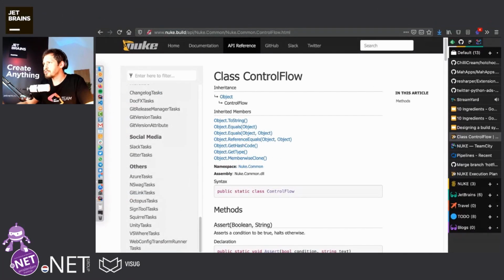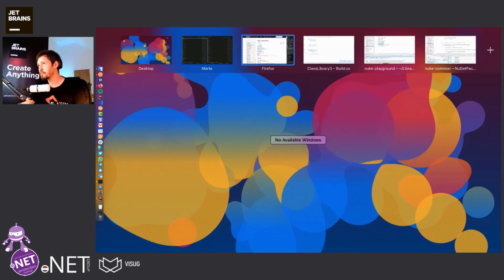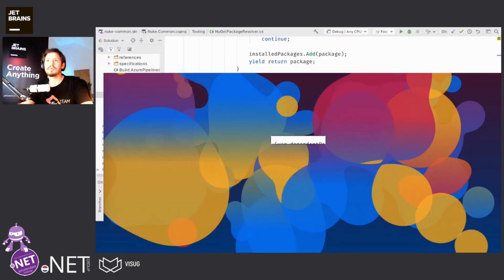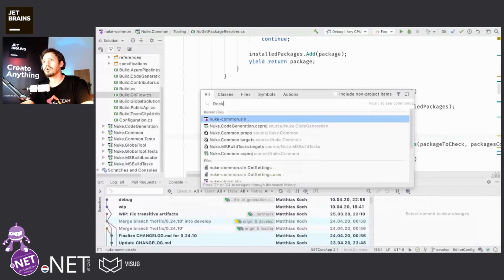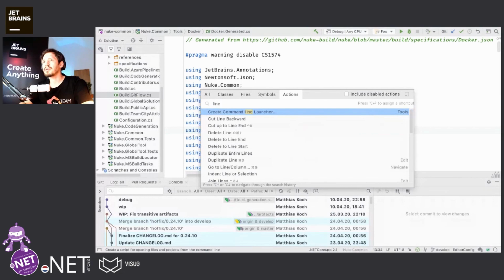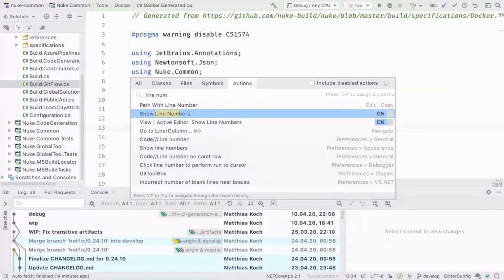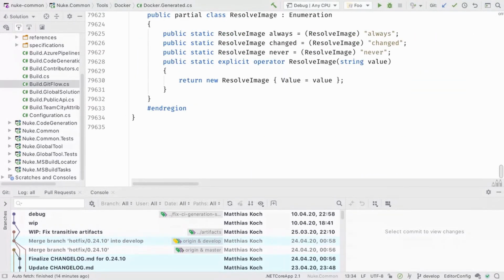And of course, this Fluent API isn't written manually or something. What we do in NUKE is to gather some kind of meta information and generate it. And as of now, there are roughly, I think, 250,000 lines of code generated from this metadata. We can see it here, for instance, if I go to Docker generated to that file, and let me enable the line numbers. And we scroll down here. Just Docker has roughly 80,000 lines of code.